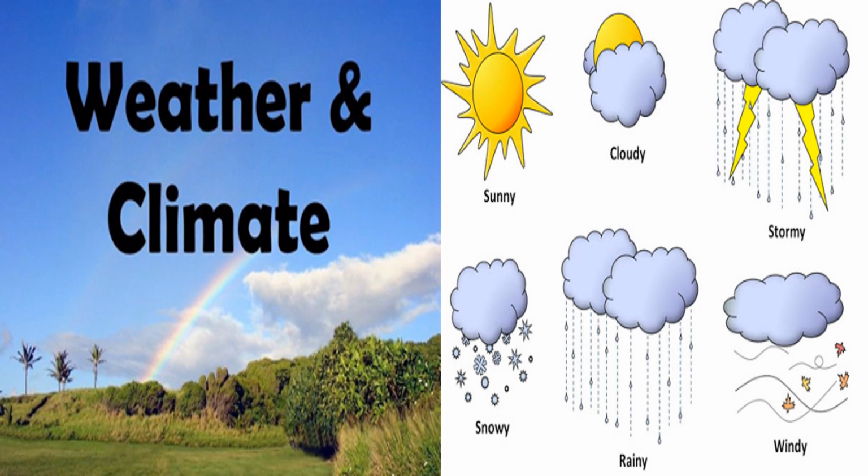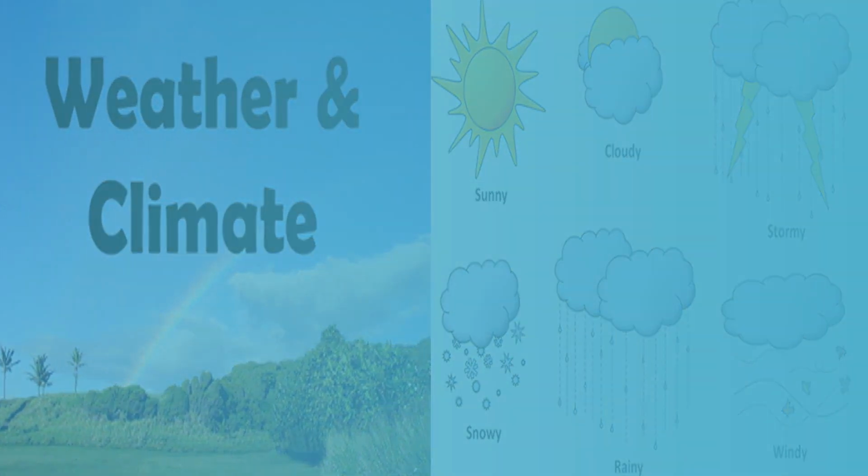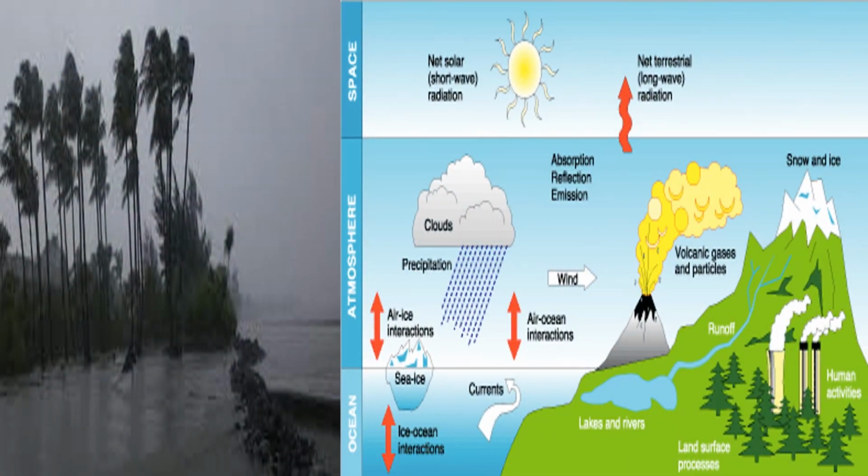Next, distance from the sea. Places near the sea coast have a moderate climate. This is because of the cool breeze coming from the sea. Places far from the sea do not get any sea breeze. So they are extremely hot in summer and very cold during the winter. This is called an extreme climate.